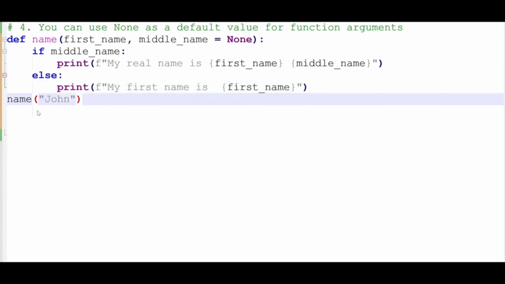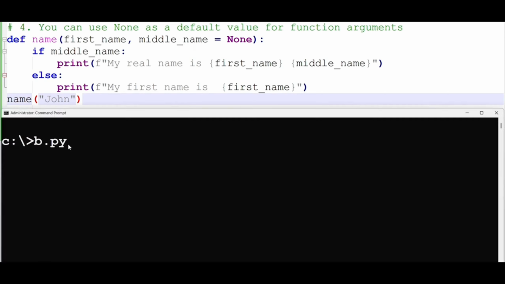So that when we call the function and pass the value to the argument, our first name, and then this is optional, so we don't have this argument in this function. Let's print to the screen and see the result. I saved my file as b.py, my text file. So I'm running the code using the command prompt, and when I run the code, we print out my first name is John, with no optional argument called middle name.